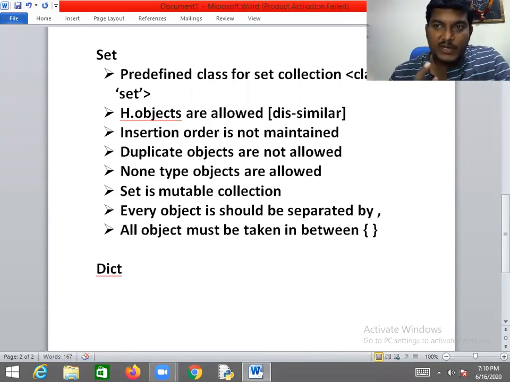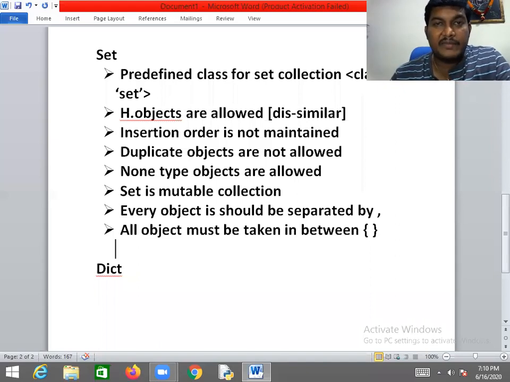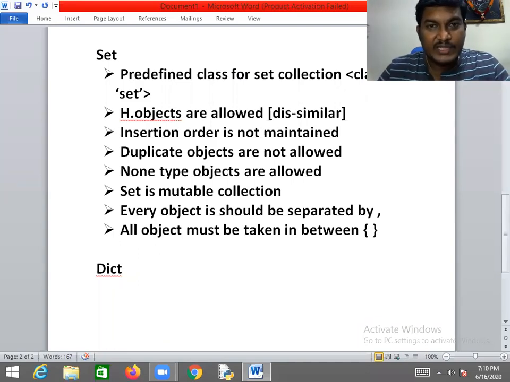What is the set collection? The predefined class for the set collection is class set. Heterogeneous objects, meaning dissimilar, are allowed. Insertion order is not maintained. Duplicate objects are not allowed. None type objects are allowed. Set is a mutable collection. Every object should be separated by a comma, and all the objects must be taken in between open and closed curly braces, my dear friend. This is the way.